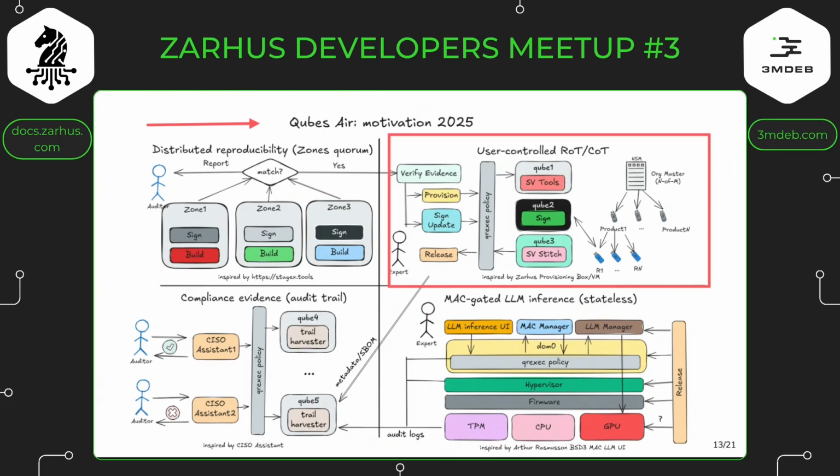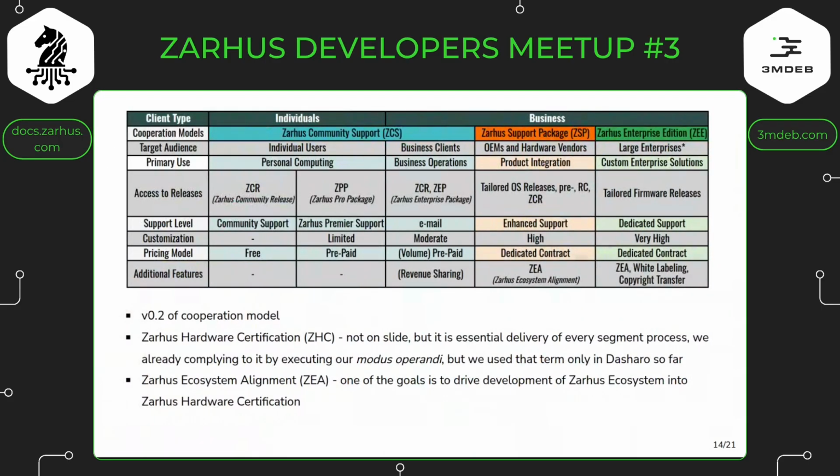Okay, that's one thing. I also wanted to show you, okay, so we have this growing ecosystem, then we have releases, and then we would like to somehow monetize that, have some business model for that. We already discussed the community part, so I will not repeat it. We will have some Zarhus community releases. There will probably be some Zarhus Pro package at some point where you can just get, I don't know, Zarhus WRT or Zarhus BMC for your platform, and then you will get regular updates.